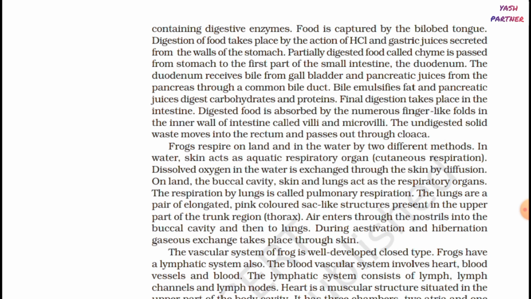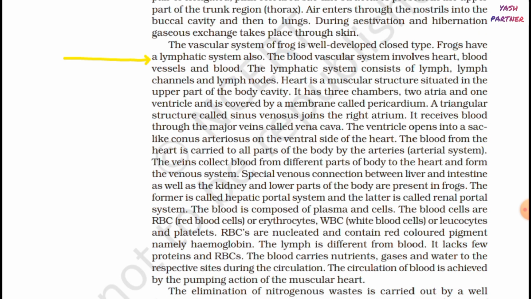The vascular system of frog is well developed closed type. Frogs have a lymphatic system also. The blood vascular system involves heart, blood vessels, and blood. The lymphatic system consists of lymph channels and lymph nodes. Heart is a muscular structure situated in the upper part of the body cavity. It has 3 chambers, 2 atria and 1 ventricle, and is covered by a membrane called pericardium.